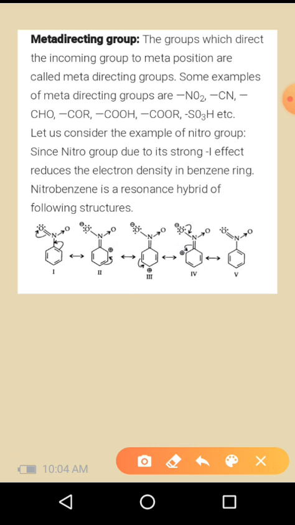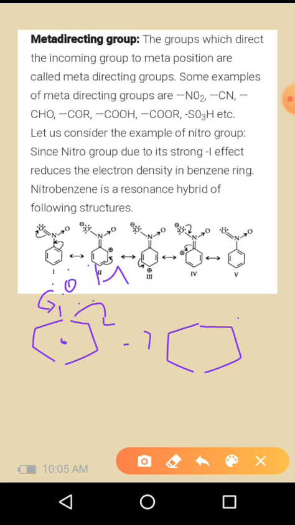If suppose you are using a phenol group, so this one is a phenol group. In that case, what happens is this oxygen itself liberates the electron to this carbon atom. So it will produce a negative center at the ortho as well as the para position.